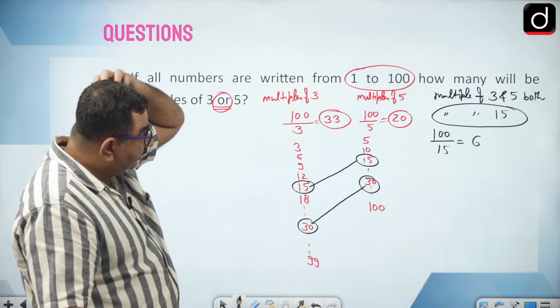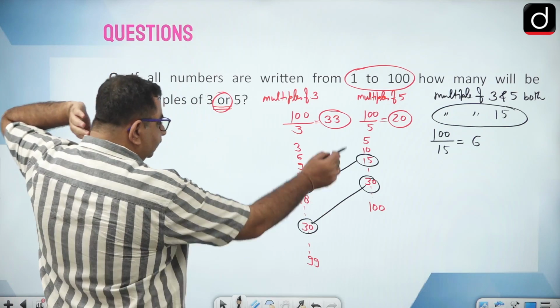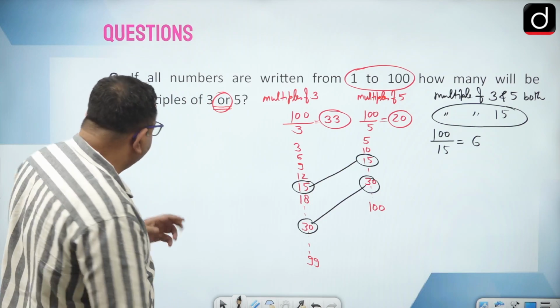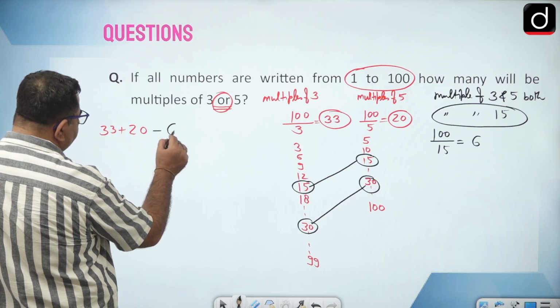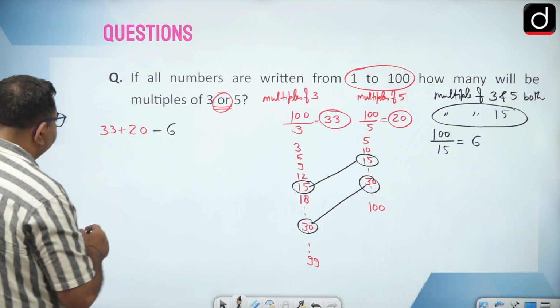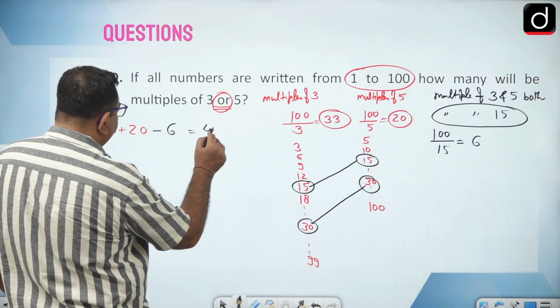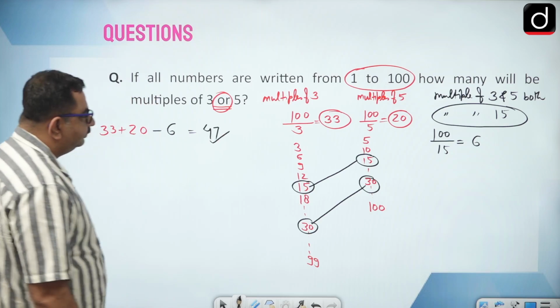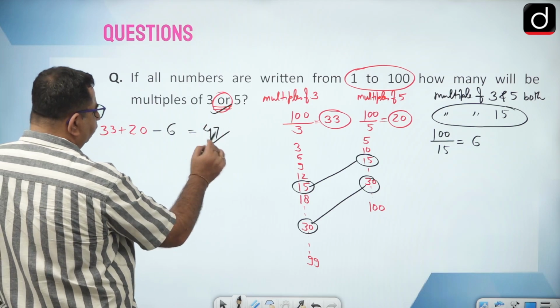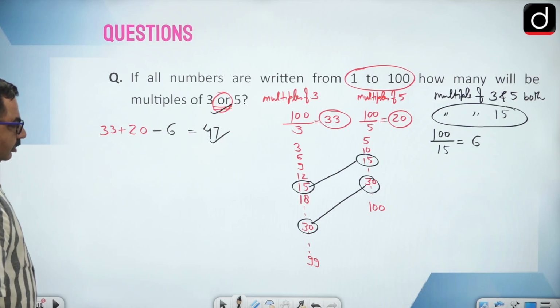Okay, so can I say these 6 numbers are here and also here, we have to remove them once. So if we remove them from any one place, then 33 plus 20 minus 6, that is 47. Okay, so total number of numbers which are multiples of 3 or 5 is 47. So how to write the answer for these kind of questions?